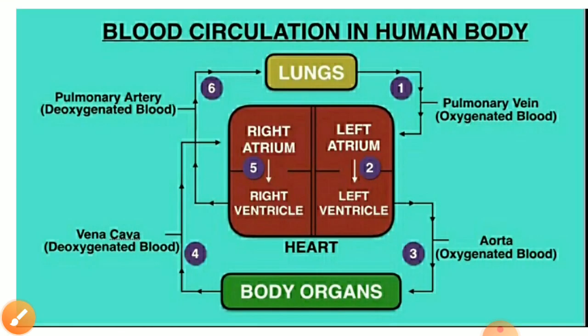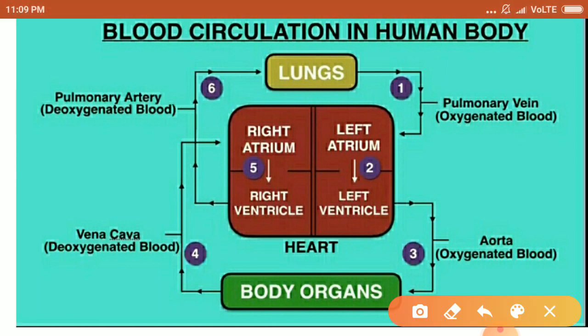Now about the circulation in the human body, how it takes place. In this slide, some numbers are given so that you will easily be able to understand the circulation. You can see the number 1, which shows that the blood is coming from the lungs to the left atrium through the pulmonary vein. This is the only vein which carries pure blood. You can connect this with the respiratory system, where we know that alveoli are found in the lungs, which help in the gaseous exchange.